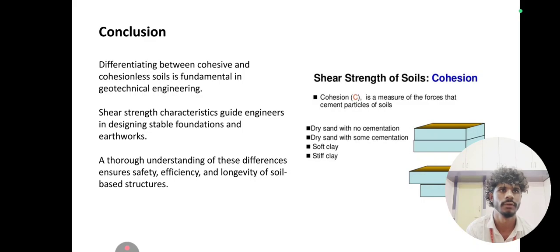Shear strength of soils. Cohesion. Cohesion C is a measure of the forces that cement particles of soils. Dry sand with no cementation, dry sand with some cementation, soft clay, silt clay.